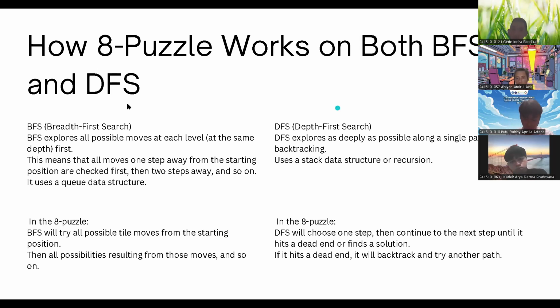And then DFS, depth first search, explores as deeply as possible along a single path before backtracking, and uses a stack data structure or recursion. In the 8 puzzle, DFS will choose one step, then continue to the next step until it hits a dead end or finds a solution. If it hits a dead end, it will backtrack and try another path.